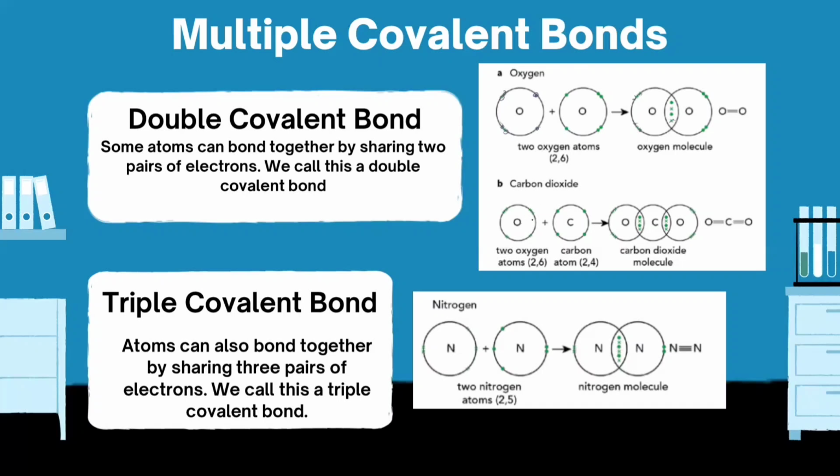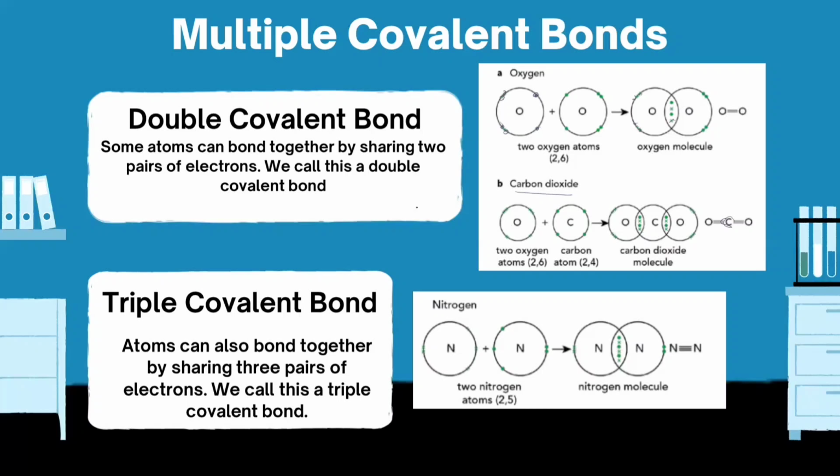The second example, as you can see, carbon dioxide. Now, carbon has four electrons in the outermost shell, and carbon needs four more electrons to complete its valence shell. So, what will happen? It will form bonds with two oxygen atoms, and each oxygen atom shares two electrons, and the other oxygen atom also shares two electrons. Now, what will happen? When the two electrons have been shared, it means the single carbon formed four covalent bonds because it needed four electrons to complete its valence shell.